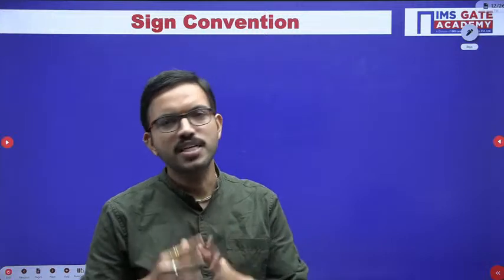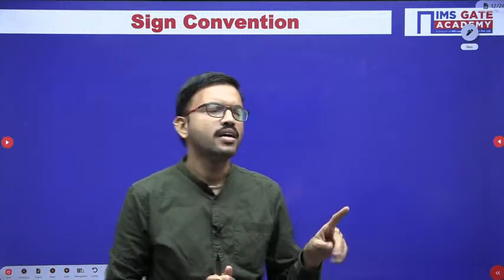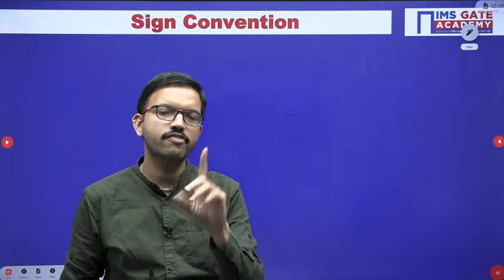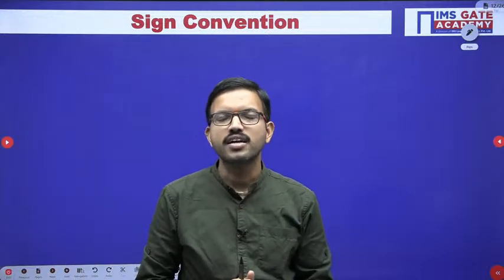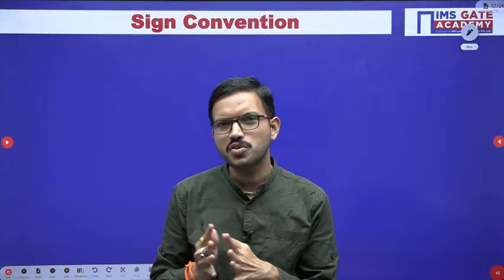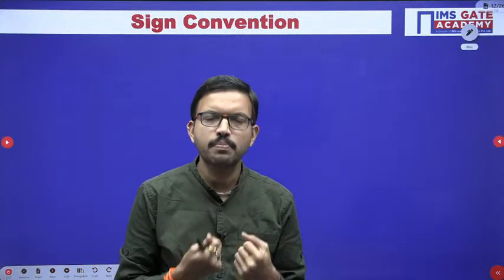It may be possible in some cases, but not in other cases. But among the number of sources, definitely one of the sources is delivering power. Sometimes more than one source can deliver power, and more than one source can also absorb power.